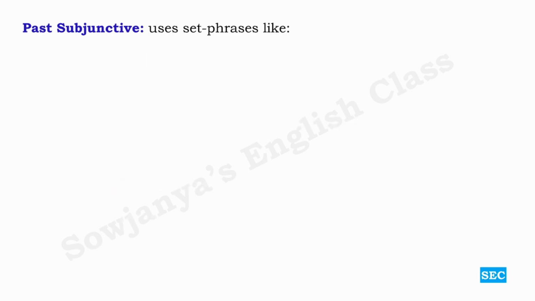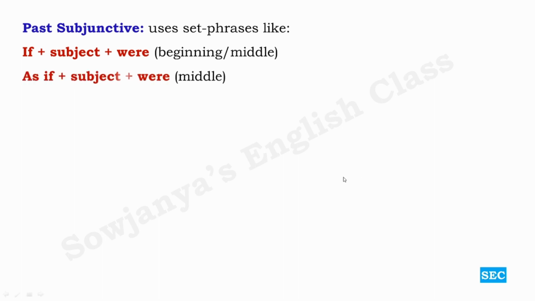Past subjunctive uses set phrases like if plus subject plus verb. Okay, so it can occur in the beginning or even in the middle of the sentence as well. And then as if plus subject plus verb, it occurs in the middle of the sentence. And as though plus subject plus verb, this also occurs in the middle of the sentence. So let us see what are these set phrases or fixed phrases. Let us learn about them with the help of examples.